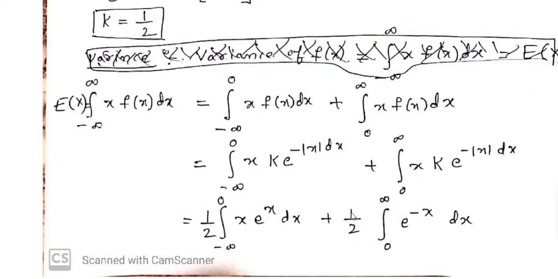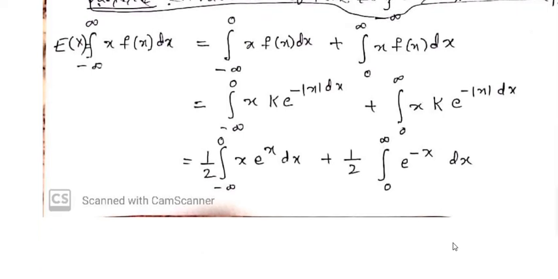K means 1 by 2, it is a constant, and e power of minus modulus of x. The value of modulus of x is x when x is greater than 0. Here x lies in between 0 and infinity, therefore x is greater than 0. Therefore, e power of minus x dx. Okay.